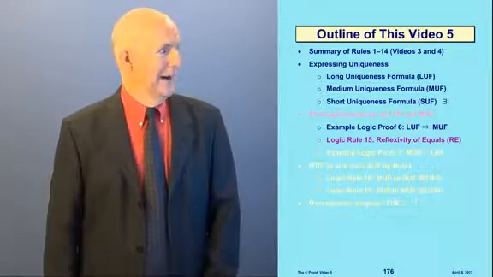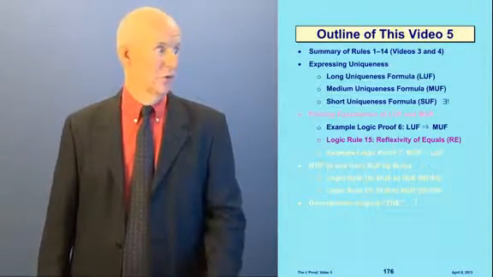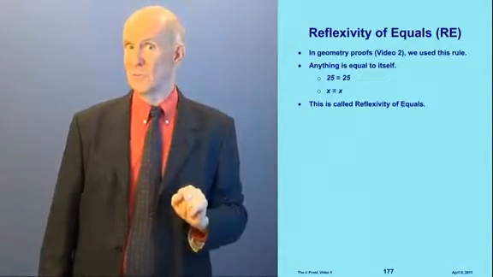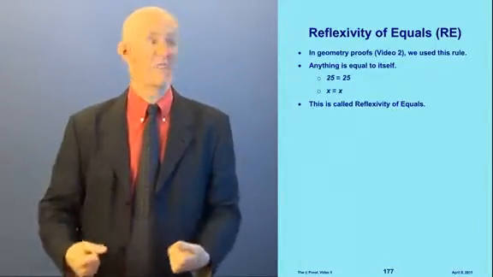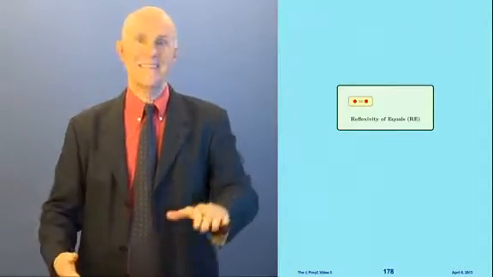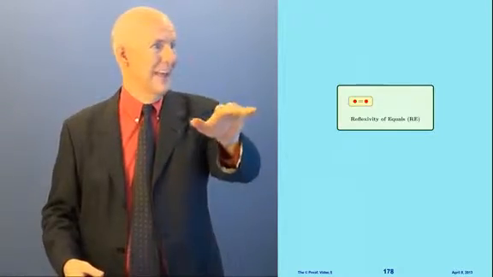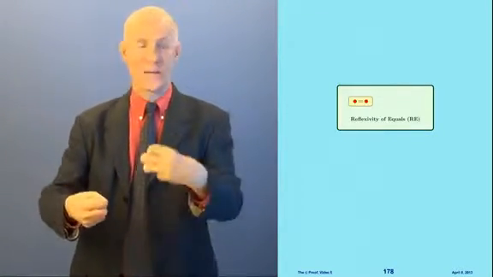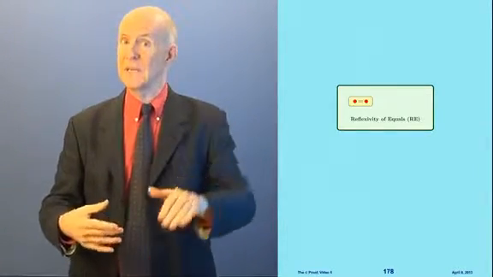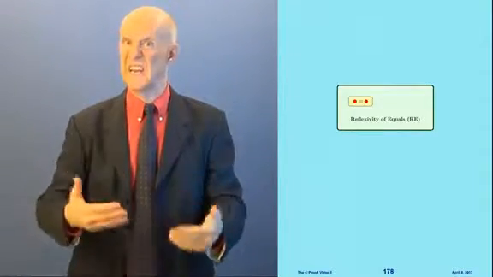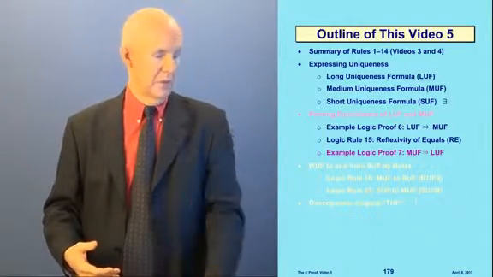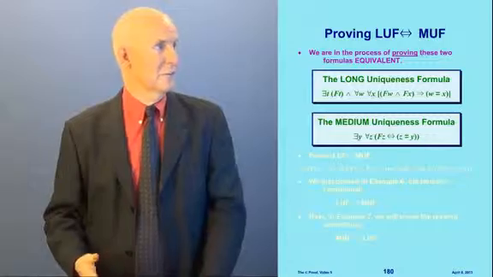And so now we'll move on to logic rule 15, which is very easy because we already did it. This is reflexivity of equals. We did this in video 2 when we were doing geometry proofs. It simply says anything equals itself. 25 equals itself. X equals X. This is reflexivity of equals, and here it is. This is exactly how we did it in video 2 with geometry proofs, and it says a red thing equals a red thing. Red variable equals a red variable, we can say. By reflexivity of equals, there are no arrows coming in, which means we don't need to put anything in the from column. We can just get it right out of the blue. Anything we want equal to itself.